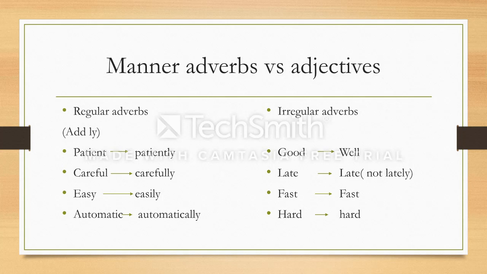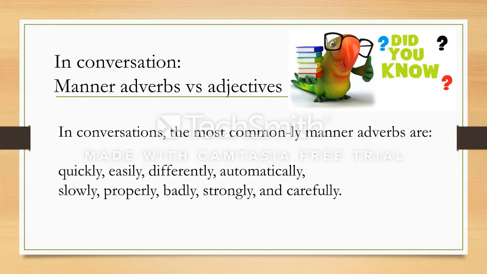Alright? Now let's look at another interesting example. Now, when we talk in conversations, the most commonly used adverbs are quickly, easily, differently, automatically, slowly, properly, badly, strongly, and carefully. These are some of the most common manner adverbs used in the English language when we converse with someone.